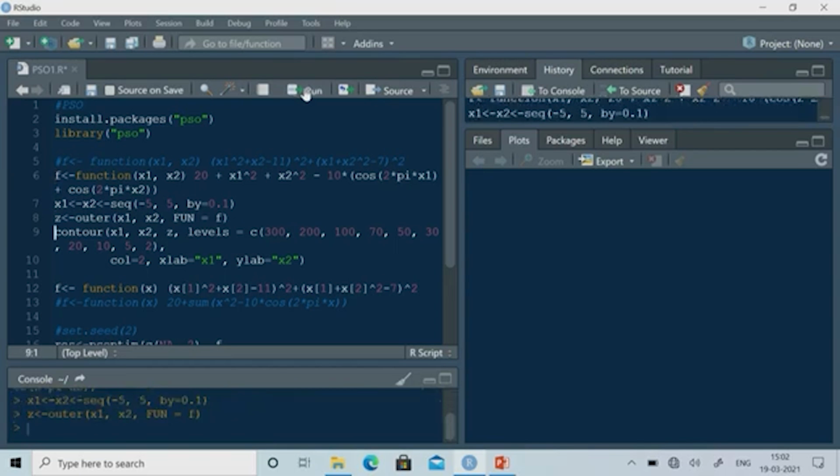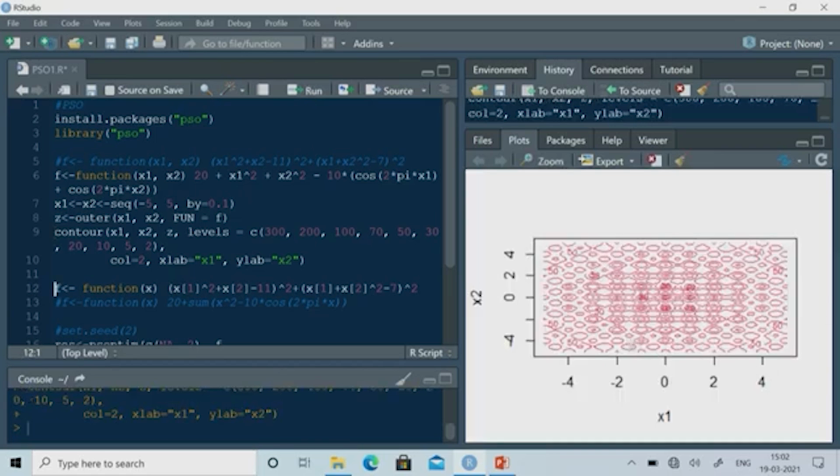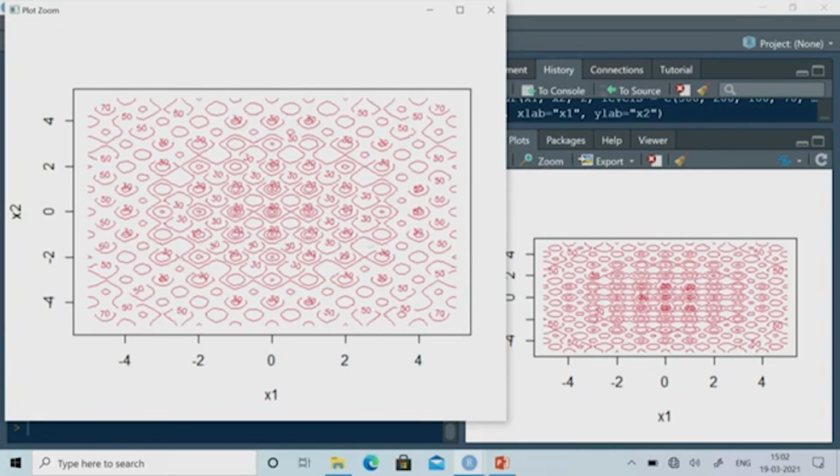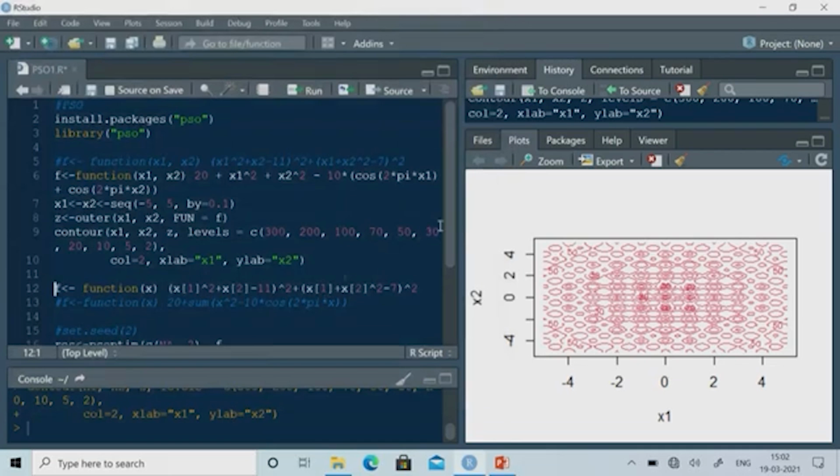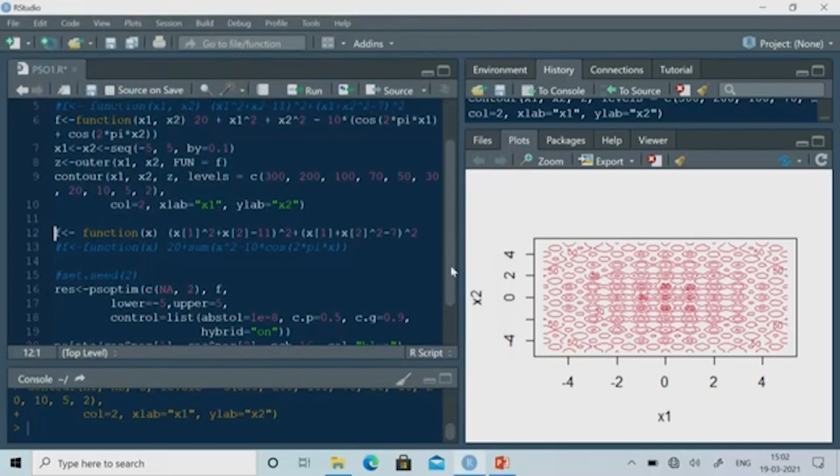If you plot it, this is a very complicated function, as you have seen earlier also. Here the solution is somewhere here at 0 0, this is the global minima of this particular function. There are several local optimal solutions, and the global solution is somewhere here at 0 0 and the function value is 0. So, we will try to find this solution using the PSO algorithm.